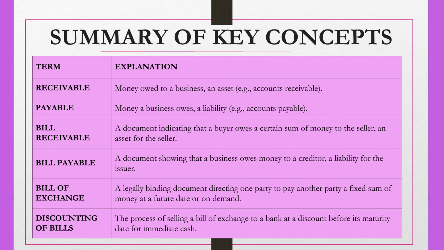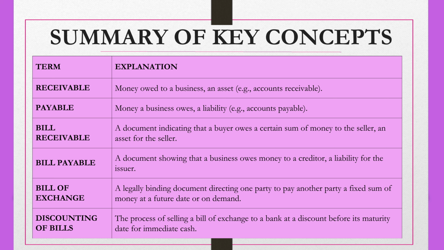If we have to sum up the key concepts, receivable is the money owed to the business. It's an asset, for example, accounts receivable. Payable is the money a business owes, a liability, for example, accounts payable. Bill receivable is a document indicating that a buyer owes a certain sum of money to the seller, an asset for the seller, while bills payable is a document showing the business owes money to the creditor, a liability for the issuer.